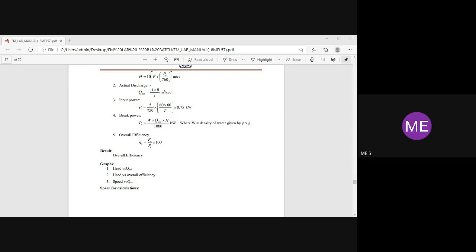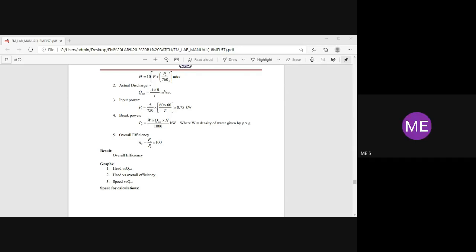First one is decreasing order. As head decreases, actual discharge increases, right? Yes, sir. What about second one? Second one, it decreases drastically and it increases a bit.